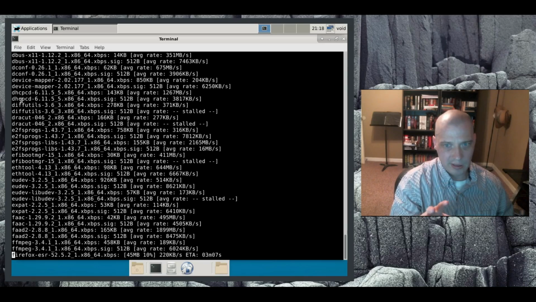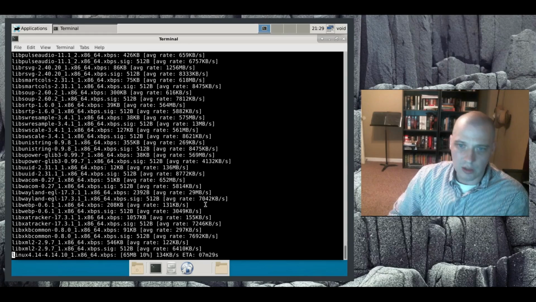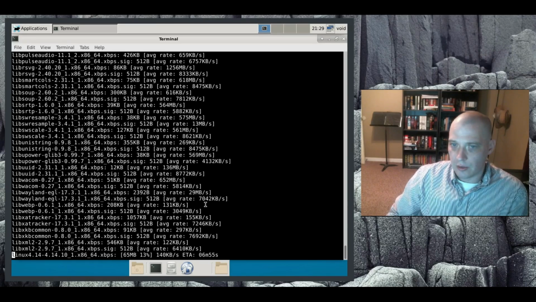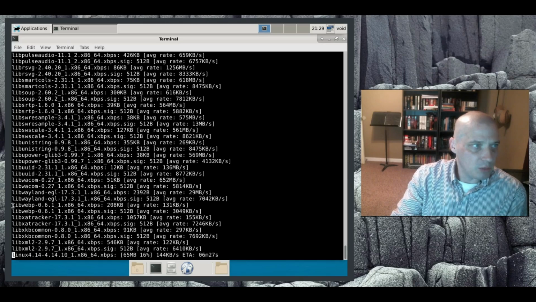Once it downloads the packages, let's see how long it takes to actually install the packages after it pulls them down. Okay, this update is taking a while. It's been running a few minutes. It's still not really close to being done yet, running this update here in the terminal. I mentioned this is a rolling release. This ISO is dated October 7th, 2017, which is almost 3 months old, so that's kind of old for a rolling release. So there's a lot of packages to update. So I'm going to pause the video, let it do its thing.